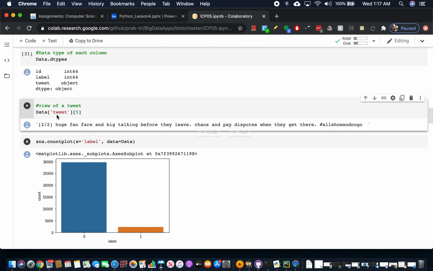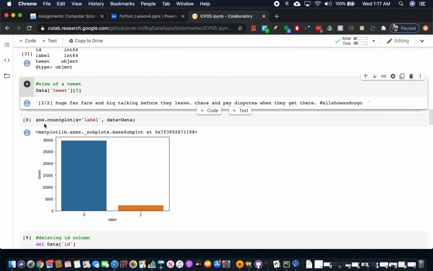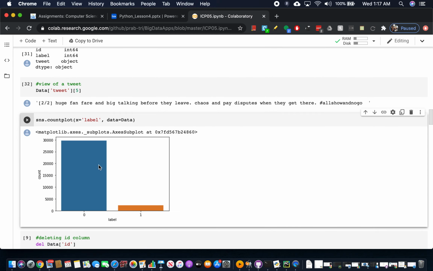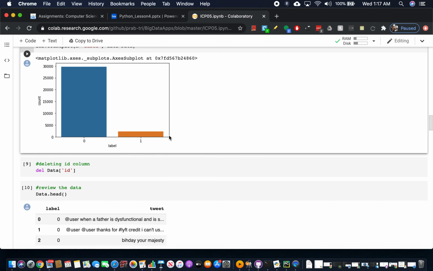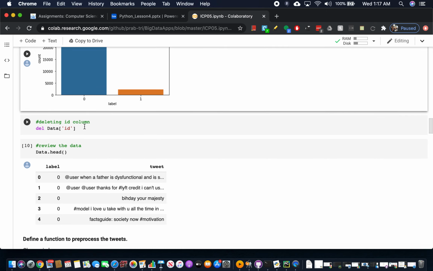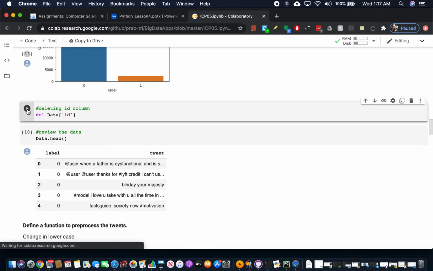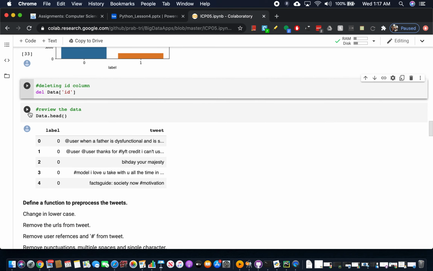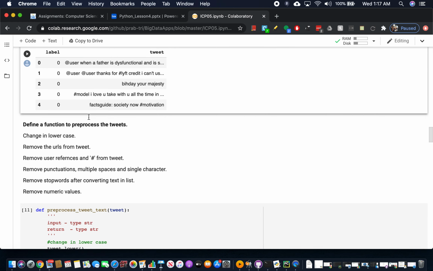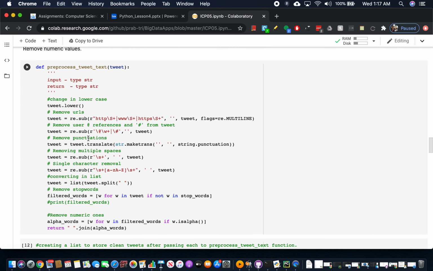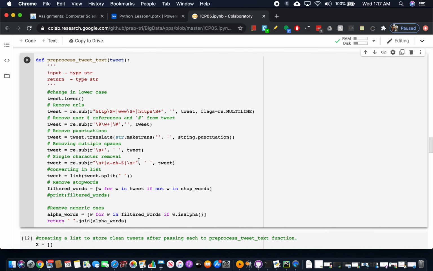This is the view of the first five rows, and this is the distribution of the positive sentiment and negative sentiment tweets. Of course we have a lot of positive sentiment tweets, and the negative ones have a lesser value. So we can delete the ID column here. After deleting, this is the view of the dataset, and we have defined a function which will preprocess the data before we feed it to the tokenizer.